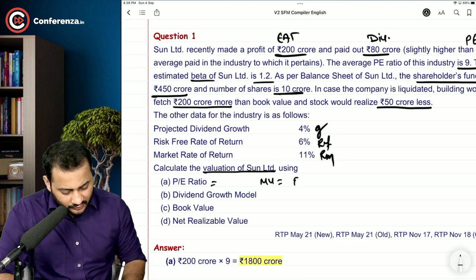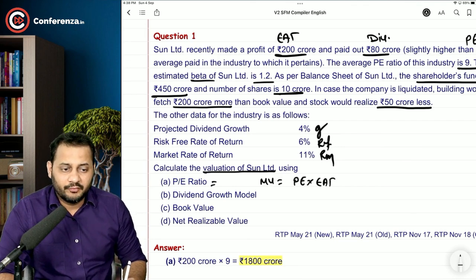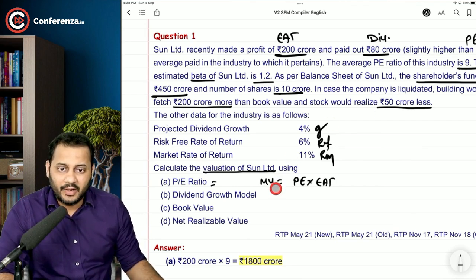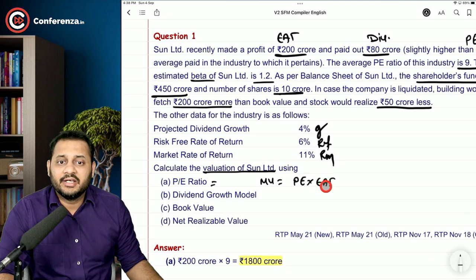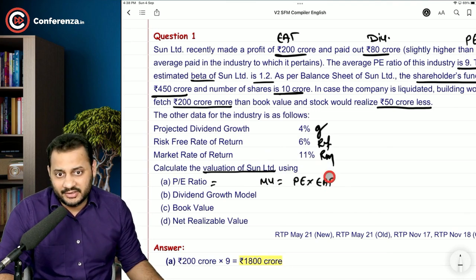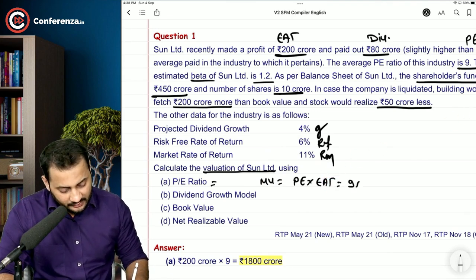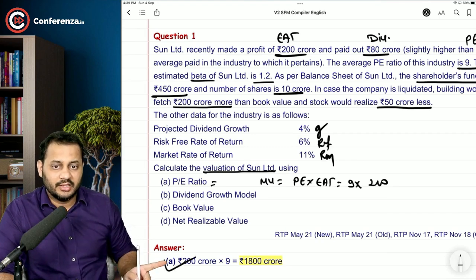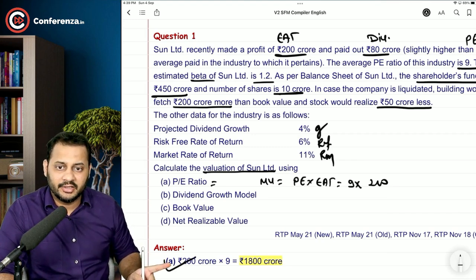Market value is equal to PE ratio into total earnings. Because if you want to calculate the market price per share, then take the earnings per share. If you want to calculate market value, then take the total earnings. So that's 9 multiplied by 200. Am I right? 9 multiplied by 200, 1800 crore.